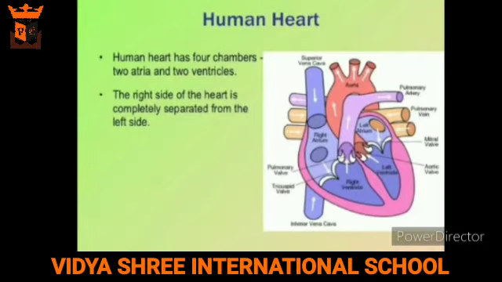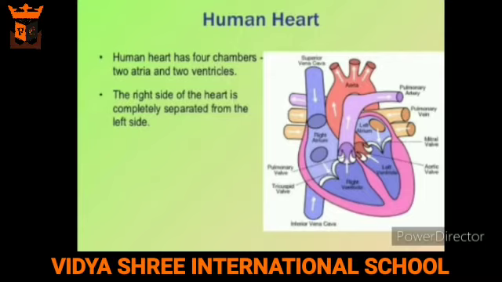Now we'll learn about the last part of the circulatory system, that is the human heart. The heart is a fist-sized muscular organ located between the lungs. It beats 60 to 80 times a minute throughout life. Its function is to pump blood to all the parts of the body.